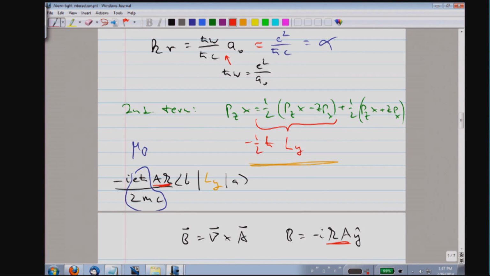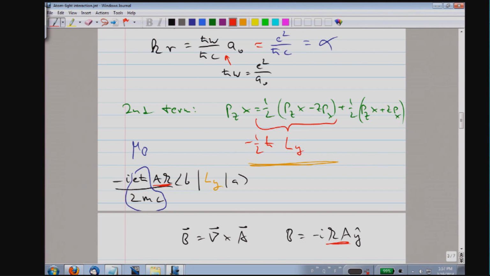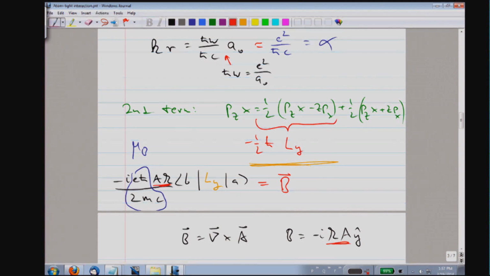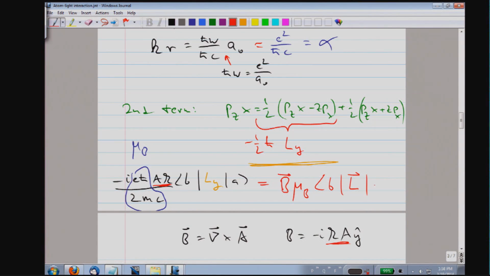So therefore, kA, which appears in our expression for the coupling, is just the magnetic field. So we find the result that the next order term in the coupling of the atoms to the electromagnetic field has the simple form: it is the magnetic field part of the electromagnetic wave times the Bohr magneton times the matrix element of the orbital angular momentum operator.